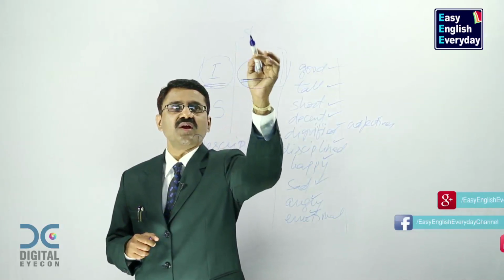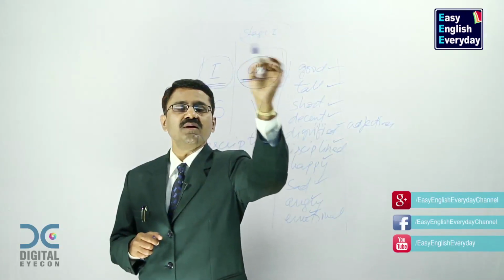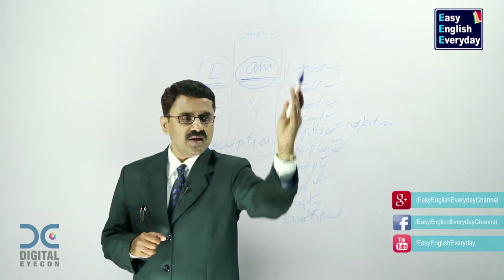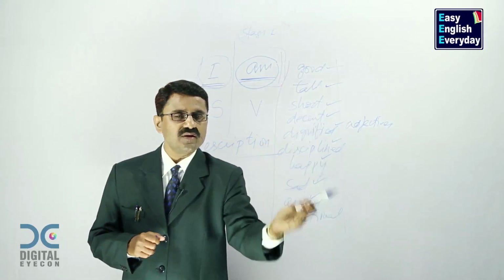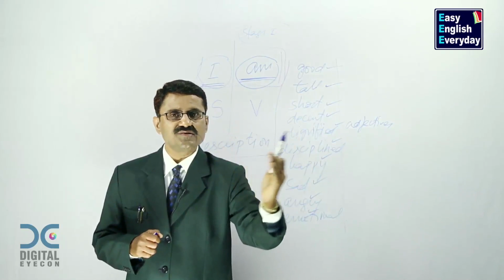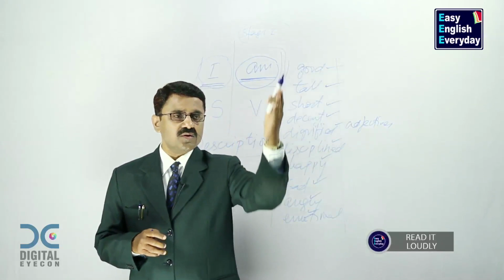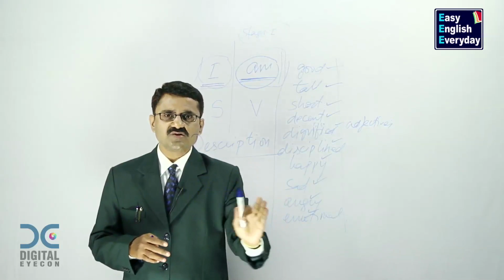So this is stage 1. In stage 1, take I, keep I am here, keep these 2 words like this, and keep adding one by one adjective and make sentences. And do it loudly. Repetitions are very important. Do not say it only once and stop it. No.